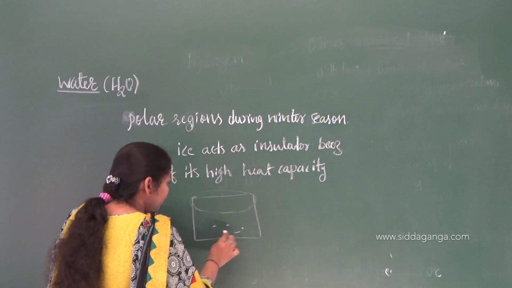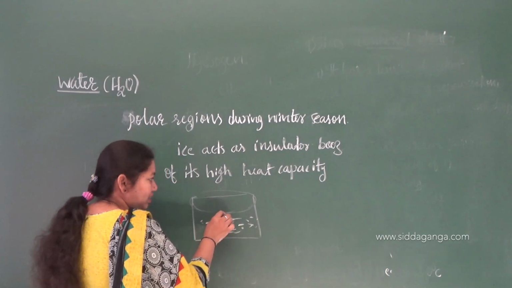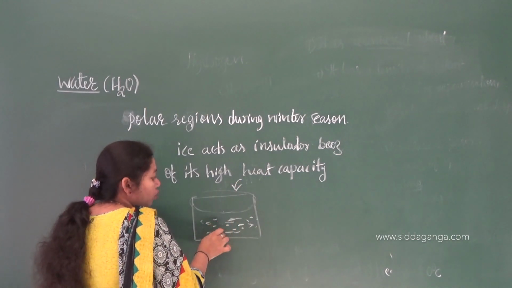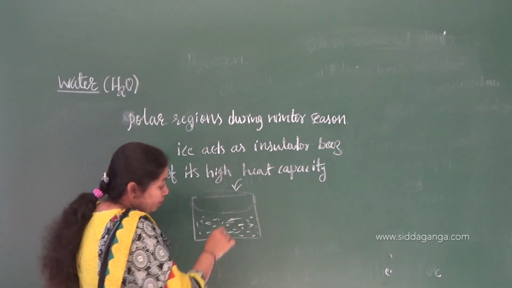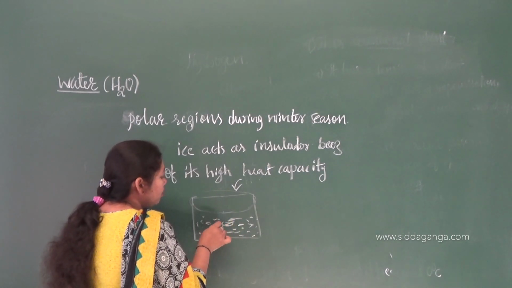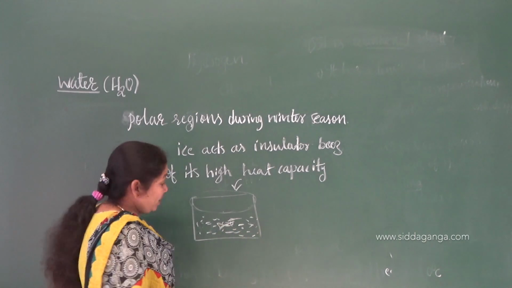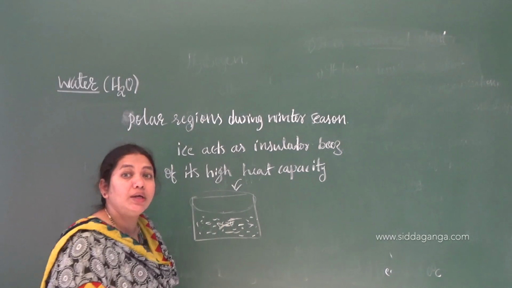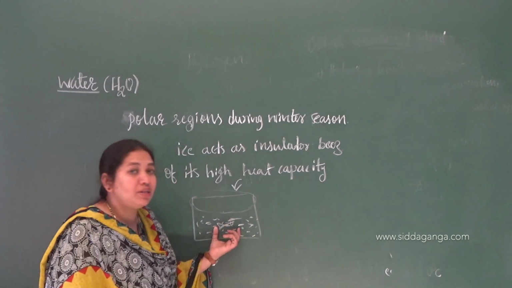Then here there will be water, liquid water. Do you know why? This ice will not allow the temperature to go down inside the body, so it will be in the liquid state. Because of this, the aquatic animals will be safe. They can lead their life. Otherwise, if it also becomes ice, then there will be no air, no oxygen, and all the aquatic animals will die.